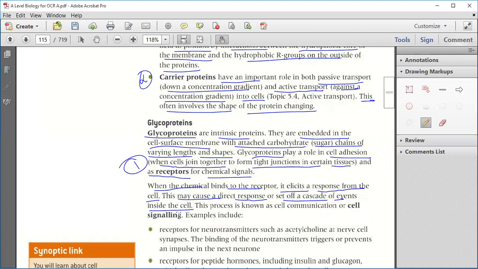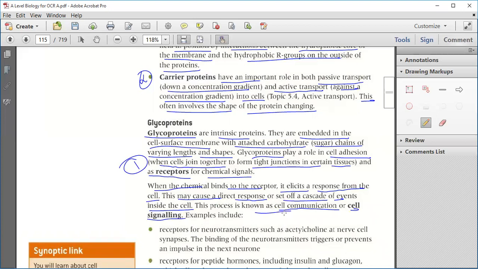It creates a response from the cell, and it can create a cascade, a series of events inside the cell. This process is known as cell communication or cell signaling.